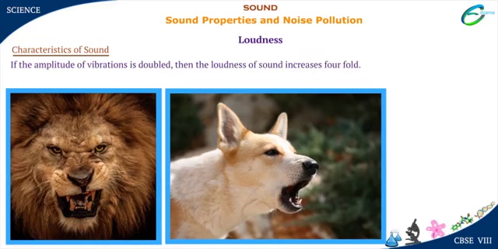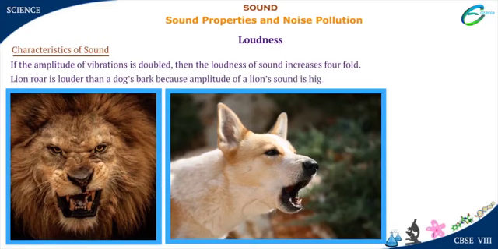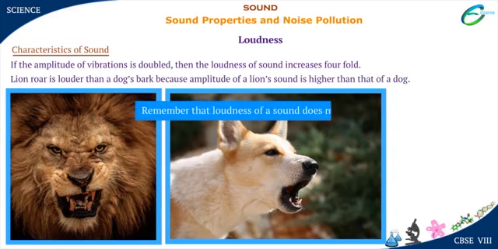Lion's roar is louder than a dog's bark because the amplitude of a lion's sound is higher than that of a dog. Remember that loudness of a sound does not depend on the frequency.